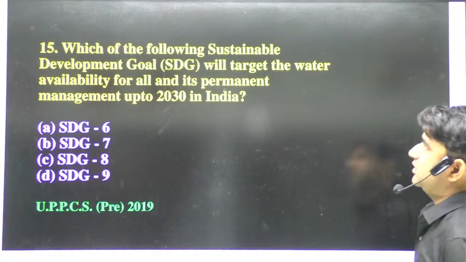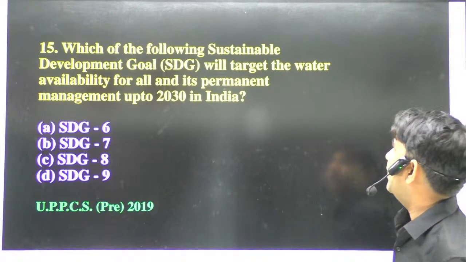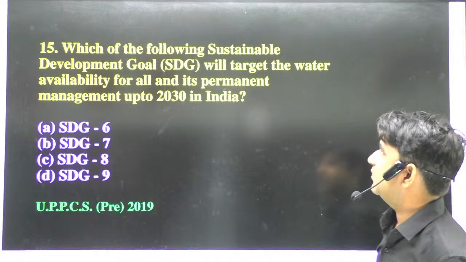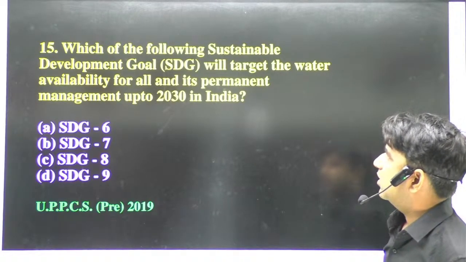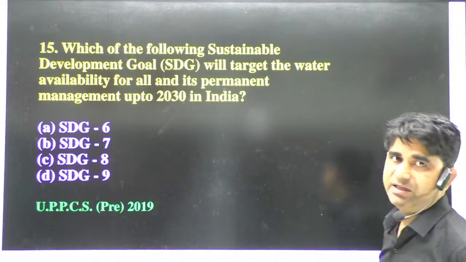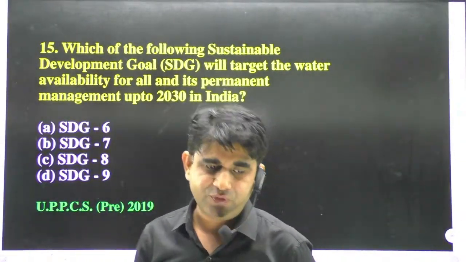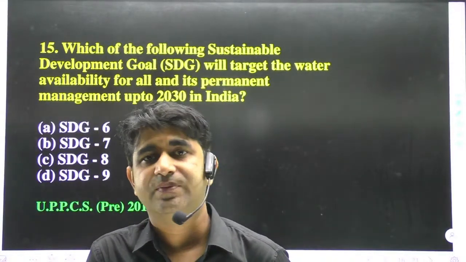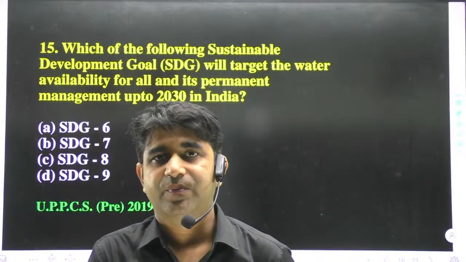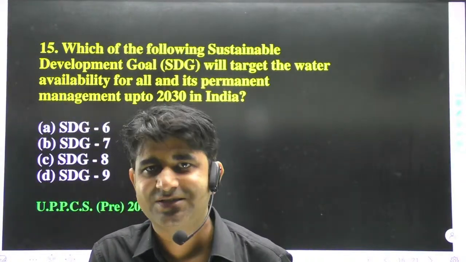Next question is, which of the following Sustainable Development Goals, SDG, will target water availability for all and its permanent management up to 2030 in India? As we have discussed earlier, we have to learn all the 17 goals on our fingertips, because till 2030 all questions will be asked on these Sustainable Development Goals.